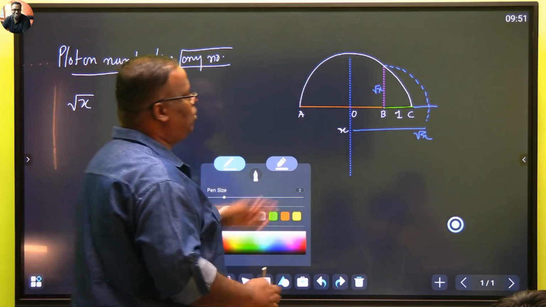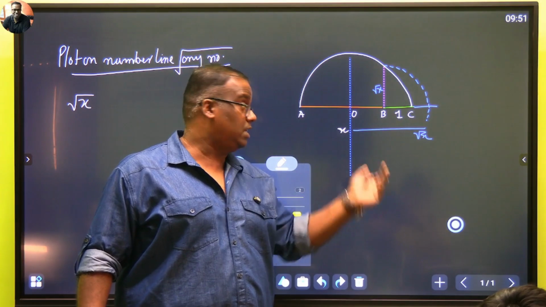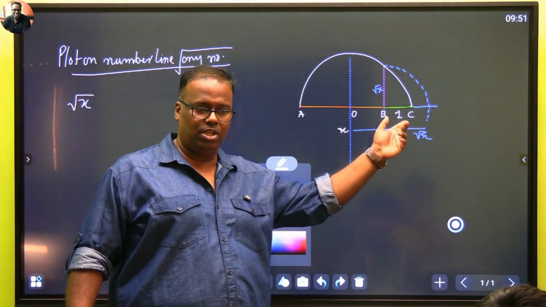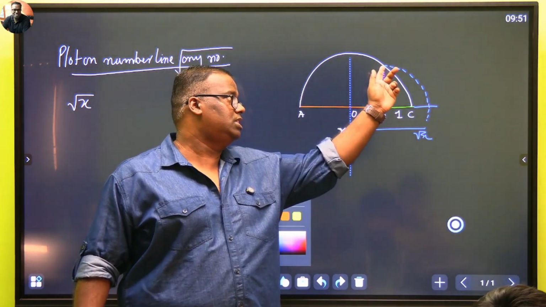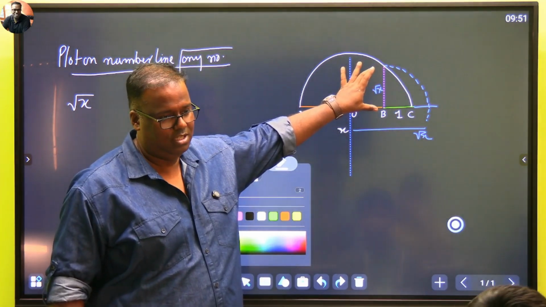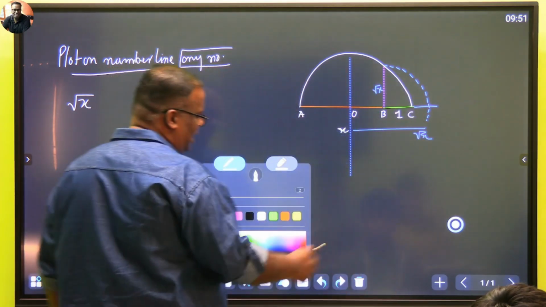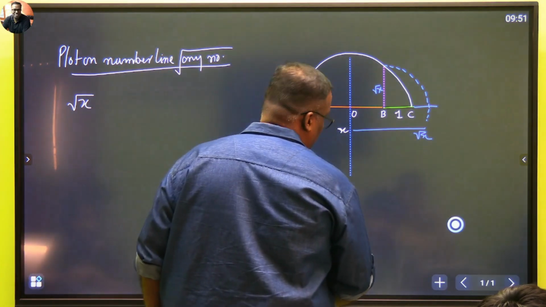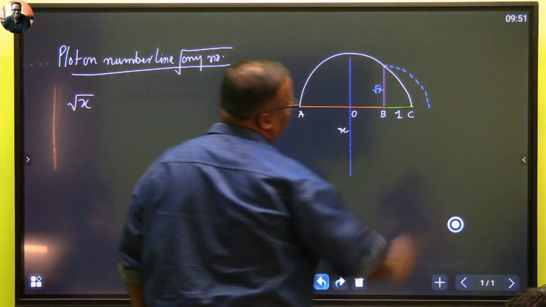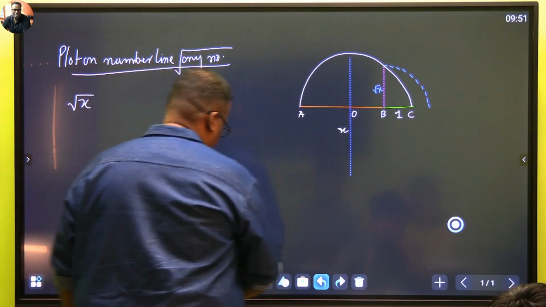Have you understood how to draw? First you make x, then 1, then bisect that whole x plus 1. इसके बाद semicircle हो गया. Semicircle में यहाँ से perpendicular draw कीजिए, जहां काटा that much is your new radius, root x. Plotting is not even required. In fact, this part is not required. You just show this part is root x और यहाँ से काट देने से आपका वैल्यू आ जाता है root of x. ठीक है. Now how it is root of x, एक बार देखते हैं.